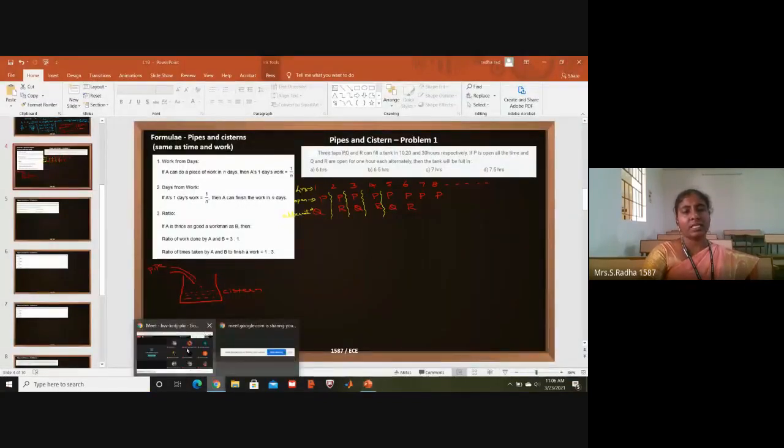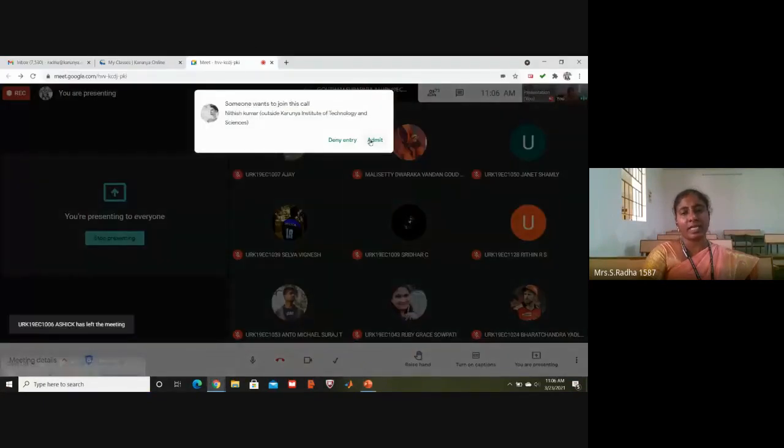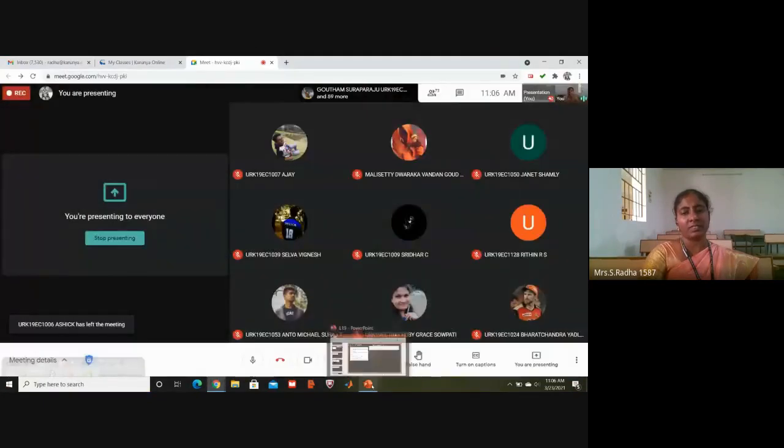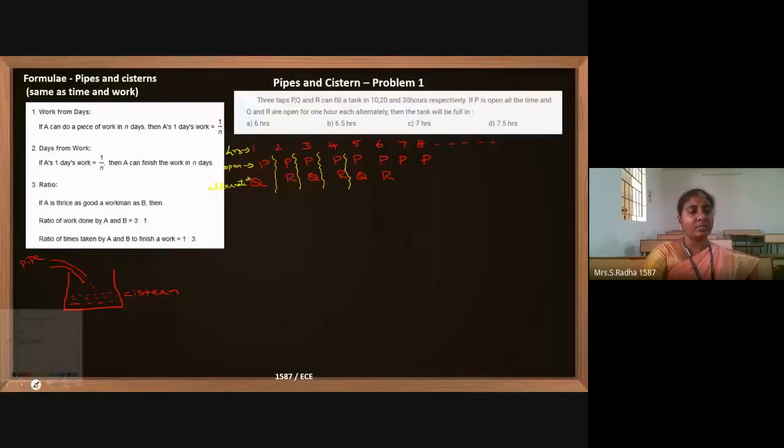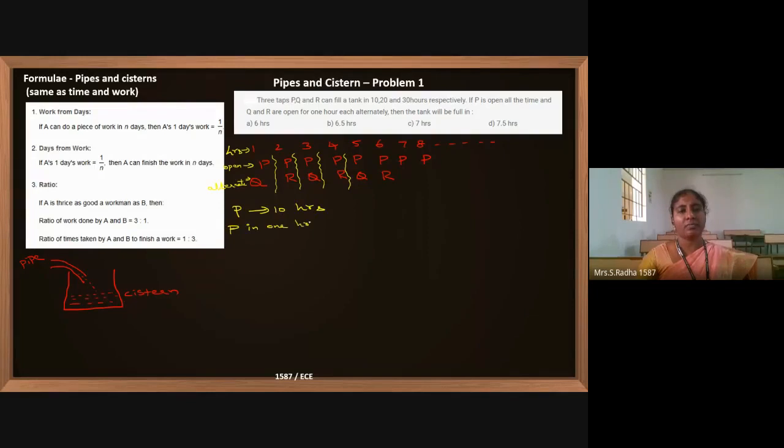They are able to fill the tank in 10 hours, 20 hours and 30 hours respectively. So based on the time and work topic, I will try to write the equations. P can fill the tank in 10 hours if operating individually. So in 1 hour, P can fill 1 by 10th of the full tank if it is working alone.